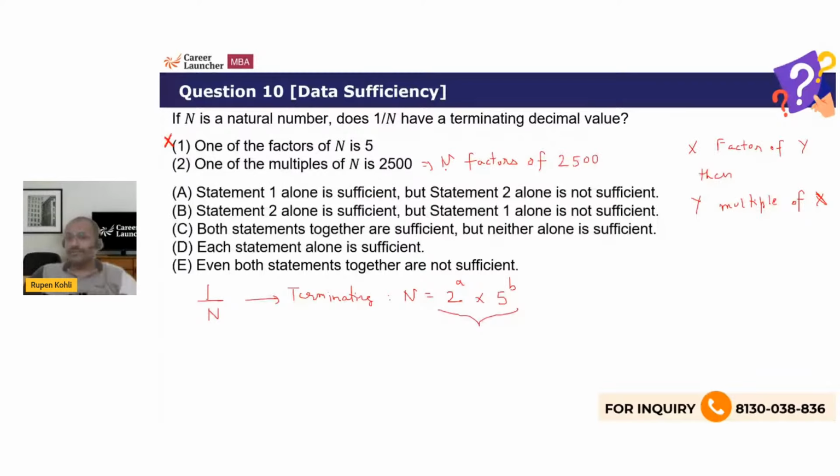This is exactly what I wanted to hear. One of the factors of 2500 is n, and 2500 is comprised only of powers of 2 and 5, right? So n can only be comprised of some combination of 2's and 5's. This is exactly what I wanted to conclude. So statement 2 is telling us that 1 by n will have a terminating value. Hence option B makes sense. Statement 2 is sufficient.